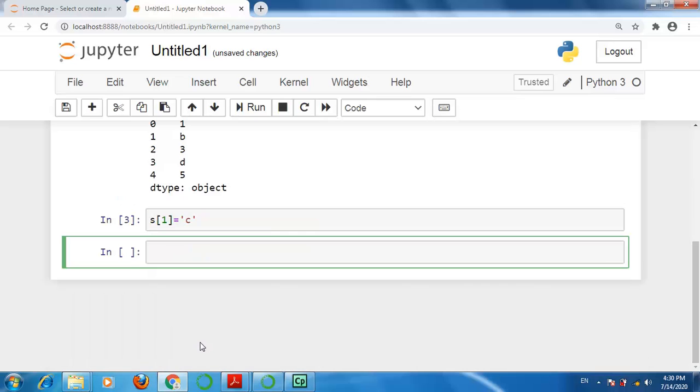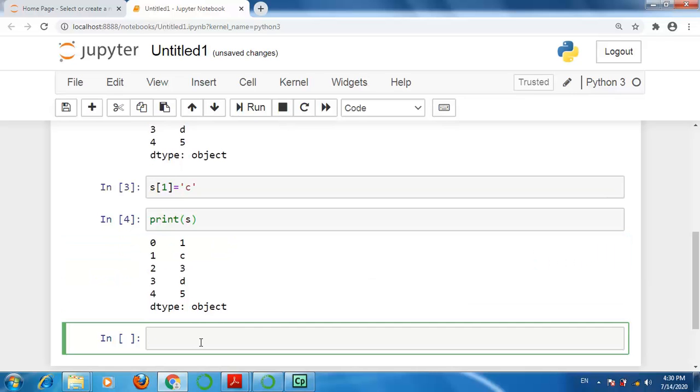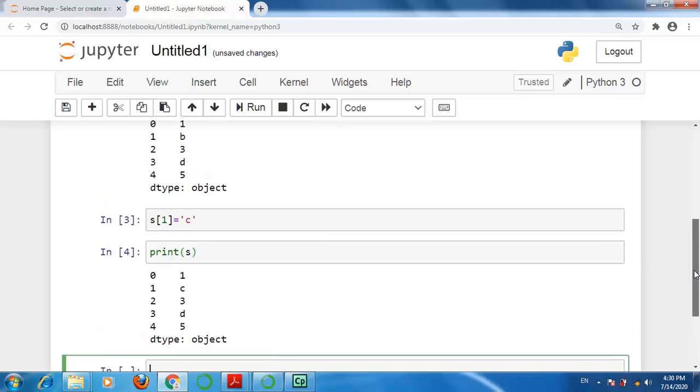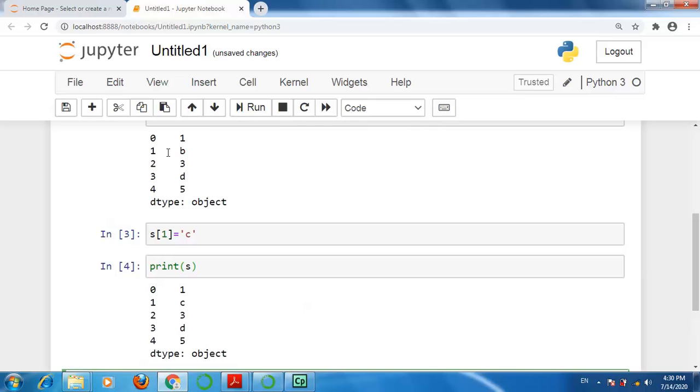So I press shift and enter. Now I have to print the series. See, now the data is changed. Here at index 1 you had B. Here I have mutated, meaning changed the data, and now the data is changed.